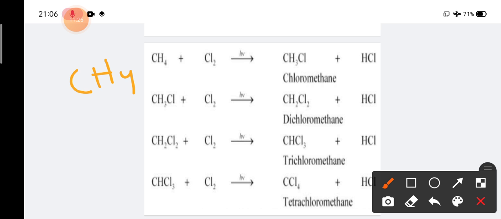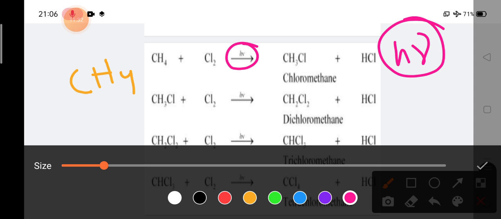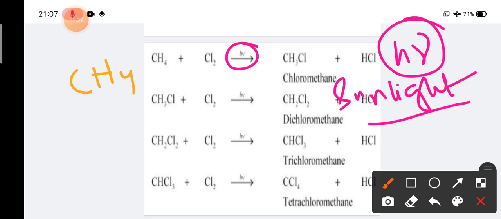When methane is reacted with chlorine in presence of hν, basically sunlight or UV, it will first substitute one hydrogen with chlorine and form CH3Cl, that is chloromethane. Then if this reaction goes on, it will eventually form CCl4, that is tetrachloromethane or carbon tetrachloride.